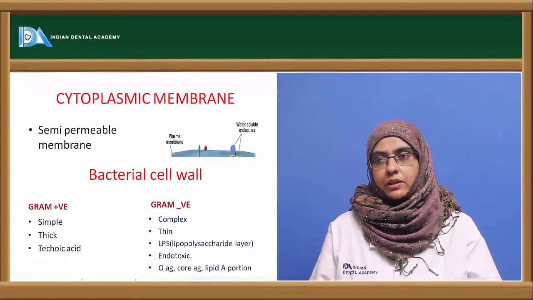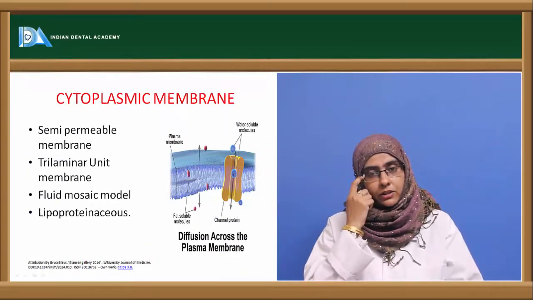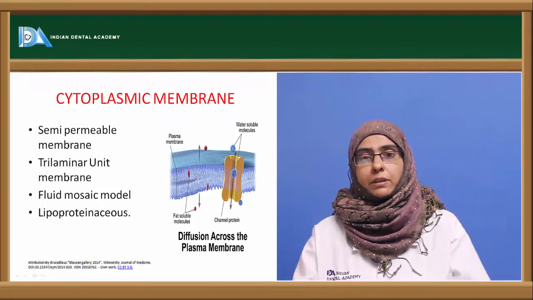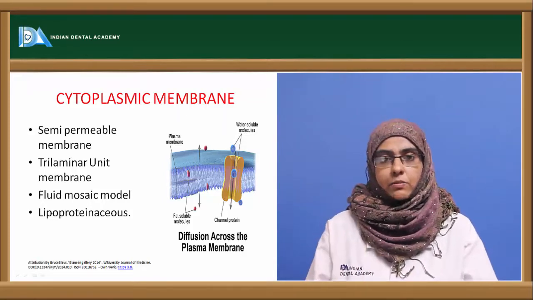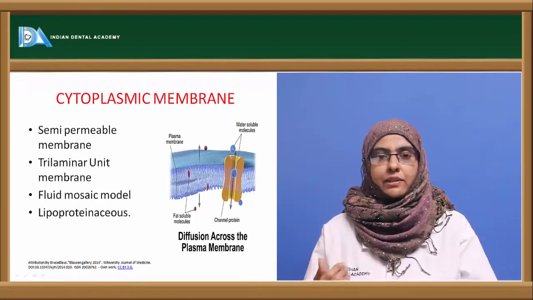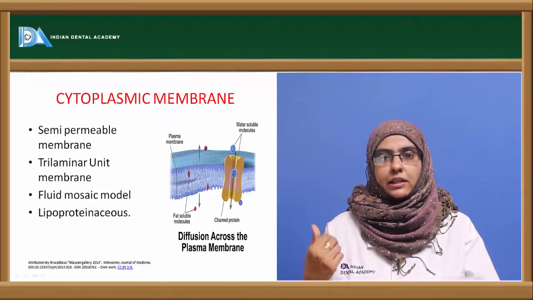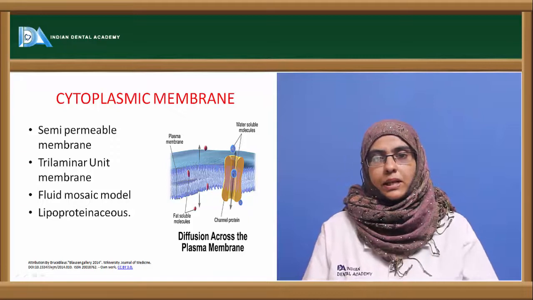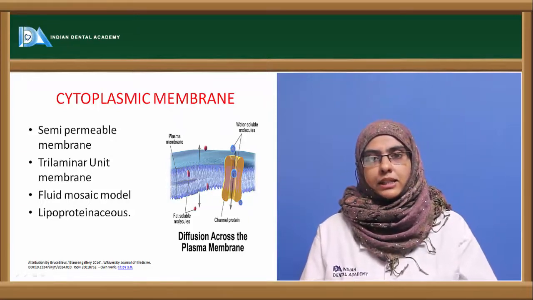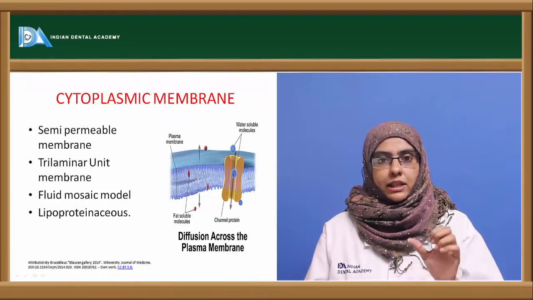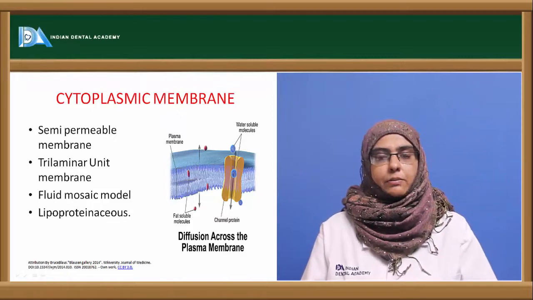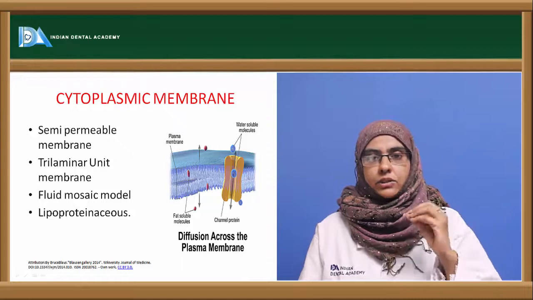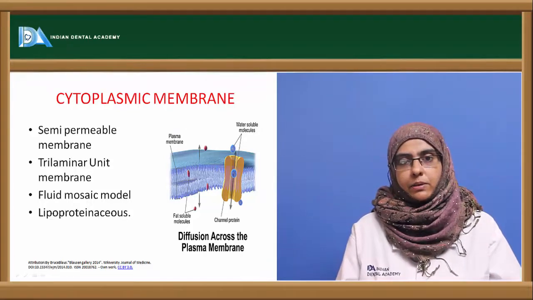Now coming to the structures internal to the cell wall, which is the cytoplasmic membrane, inside which is the protoplasm or cytoplasm having different inclusion bodies and different components. Coming to the cytoplasmic membrane, it is also called a unit membrane, and it has the function of semi-permeability, able to transport only a few things inside and outside to the external environment.